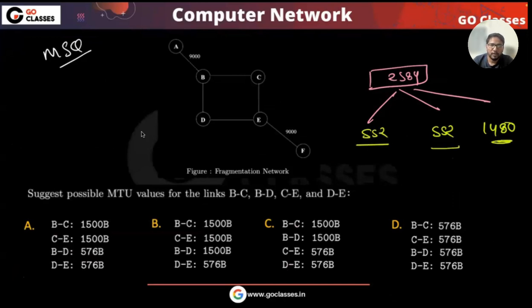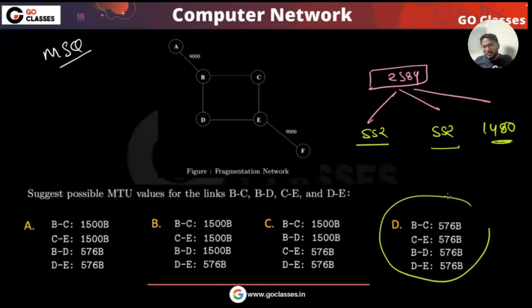Now they are asking which of the following MTUs are possible for this BC link. They are giving either 576 or 1500. You are sending something where one of the fragments has 1480, so it must pass through a 1500 MTU.